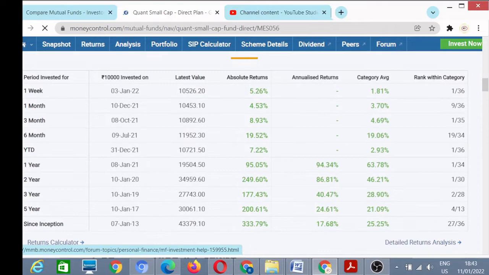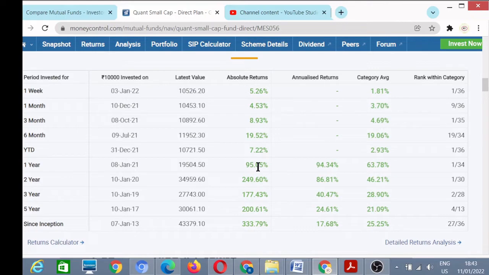Now we see the performance of the fund in absolute returns and annualized returns. In absolute returns, for 1 week this fund has given 5% returns, then in 1 month it has given 4% returns, in 3 months it has given 8.93%, and in 6 months it has given 19% returns. These are absolute returns. We are not interested in YTD.